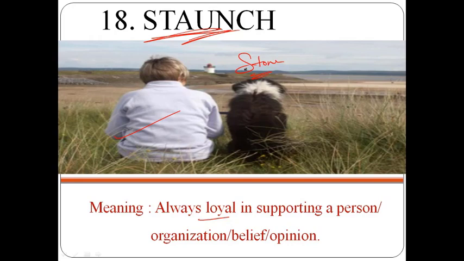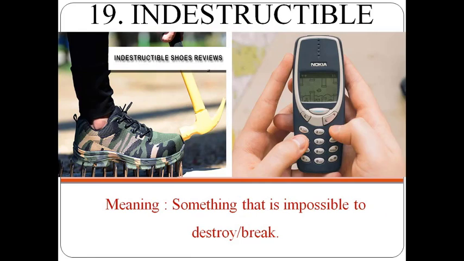Let's move on to the next word now. What is the meaning of the word indestructible? The meaning here is something that is impossible to destroy or impossible to break. And if you observe the pictures we have here, the first picture shows indestructible shoes, which means they are very strong and impossible to break. And in the second picture we can see the old Nokia phone, which is very strong and impossible to break, right?